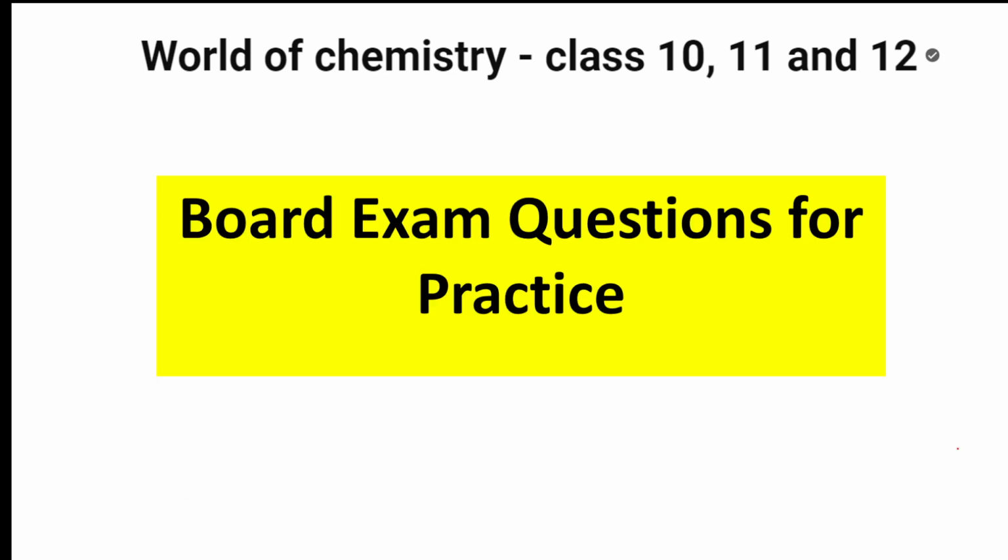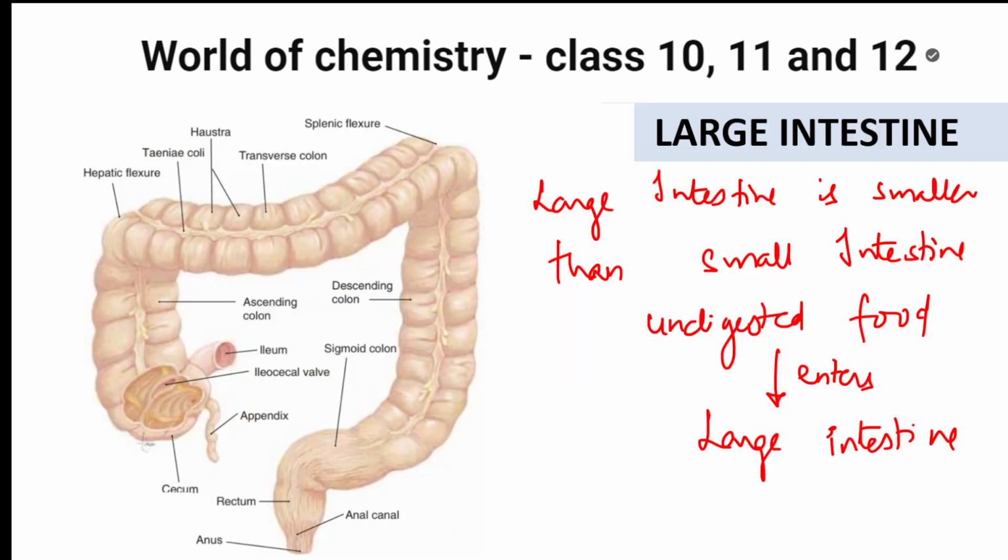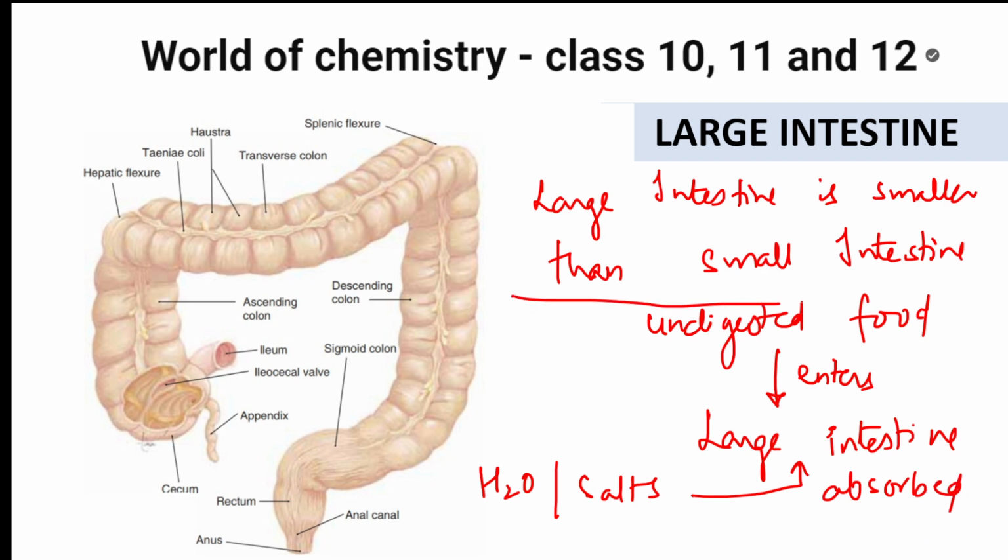Whatever absorptions are there, before I enter into this, concentrate students, I'm telling you three questions will come from it. In the large intestine, water and salts are all absorbed. So water, salts, everything is absorbed by the large intestine. The undigested food that enters the large intestine moves on, and finally it enters into the rectum. From the rectum, through the anus, it is ejected out.